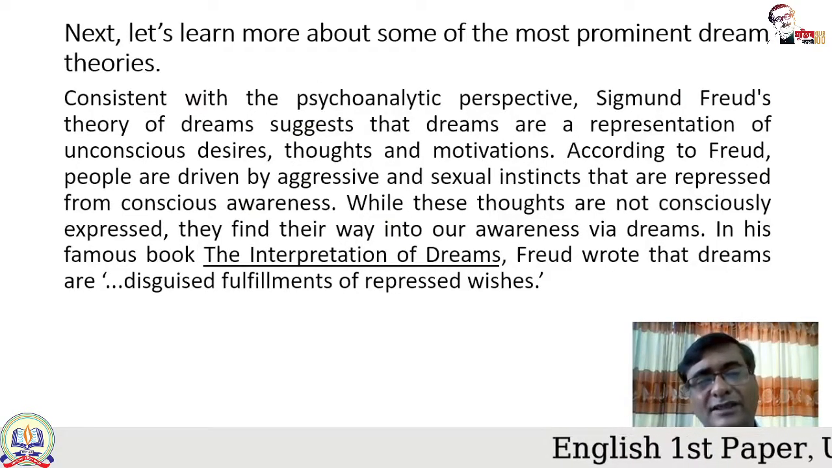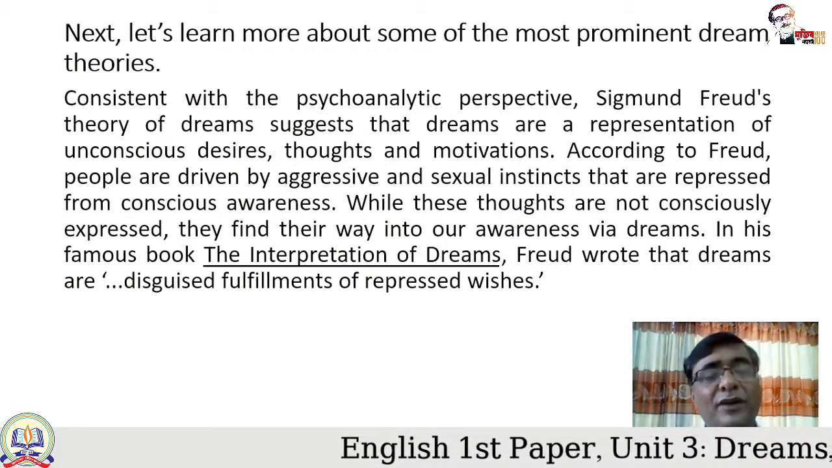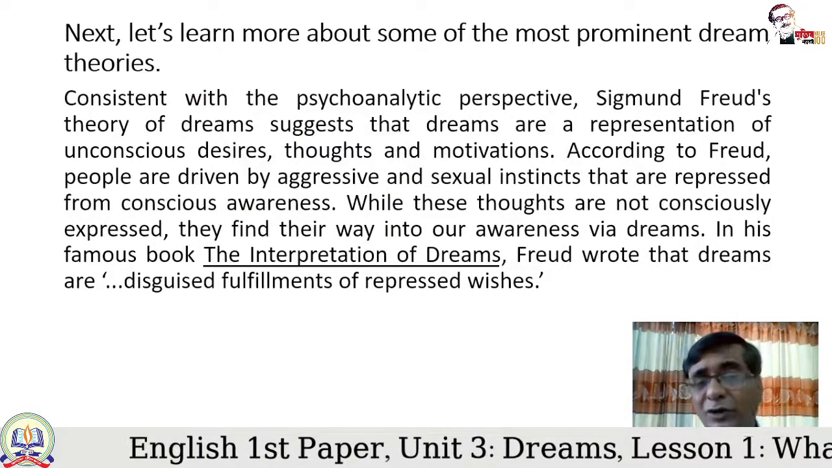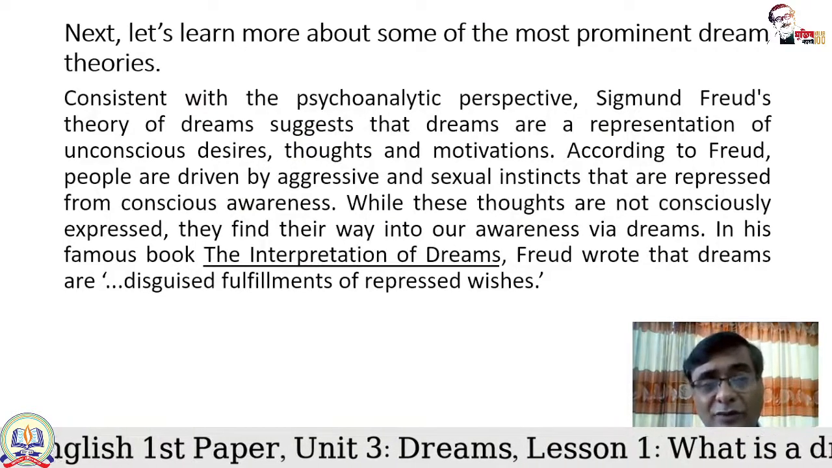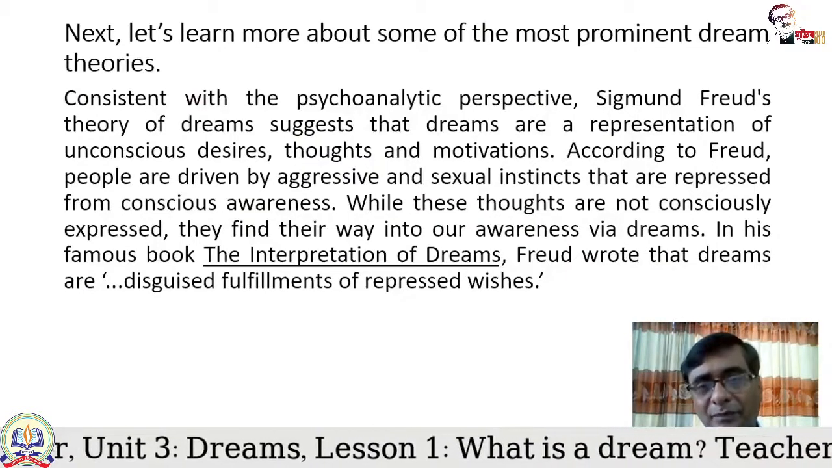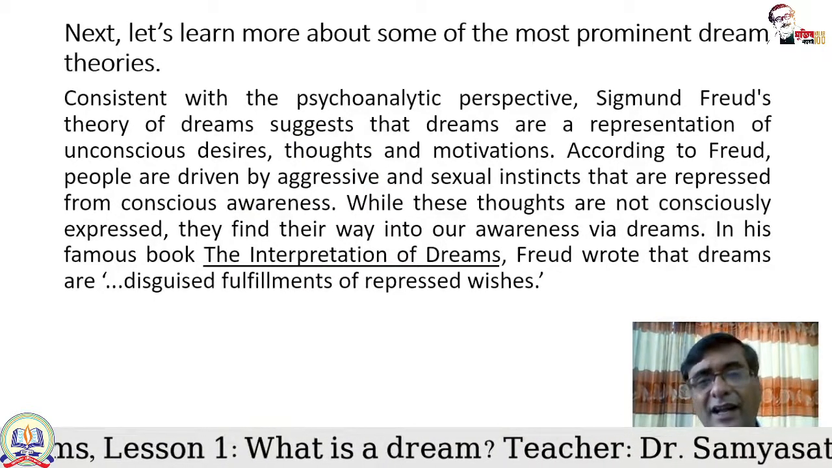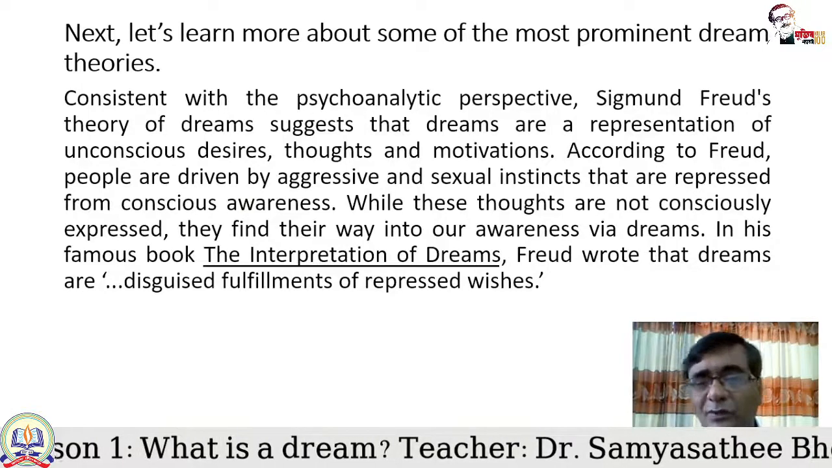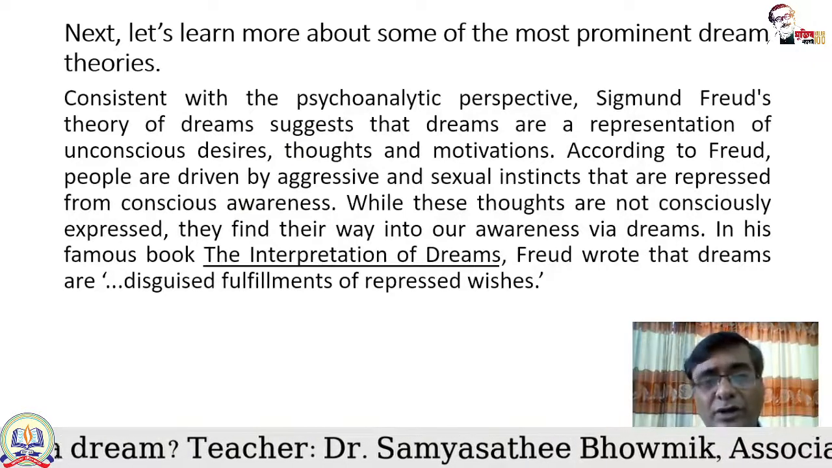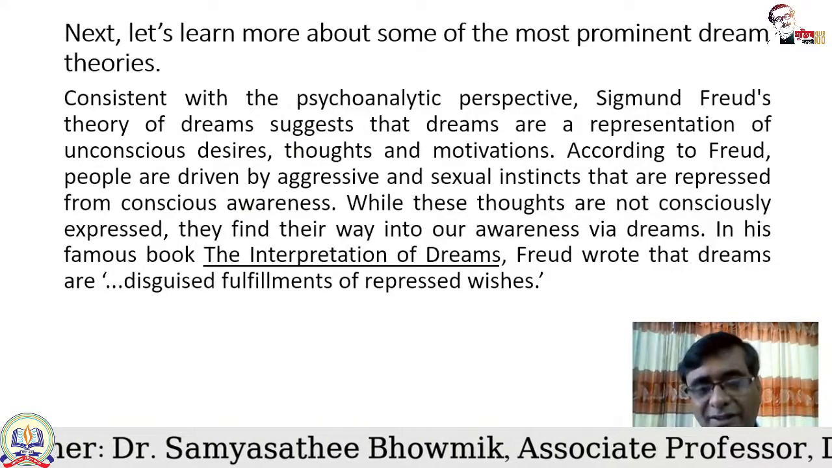So in simple words, we have some unconscious desires. Unconscious means that we are not aware of these things. We are unaware of our desires, and dreams are the result of those unaware desires. So dreams are basically the representation of our unconscious desires, our unconscious thoughts and our unconscious motivations. You can also say dreams are the manifestations or the outcome of our unconscious desires, thoughts and motivations or inspirations.